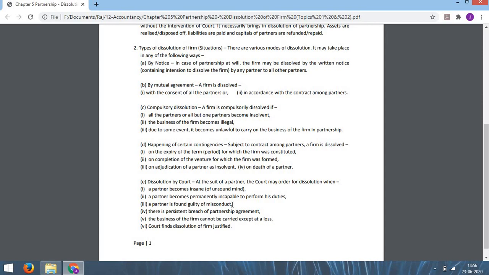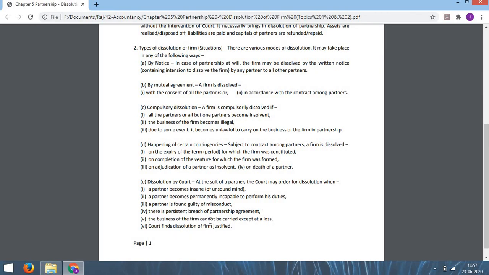Suppose a partner does some work which is considered misconduct, then the partnership firm is dissolved on the order of a court. Fourth, if there is a persistent breach of partnership agreement. You know that in a partnership agreement some terms and conditions are there. If a partner disobeys any condition of the partnership agreement, or does not follow any condition of the partnership agreement, then the firm is dissolved as per the court's order.